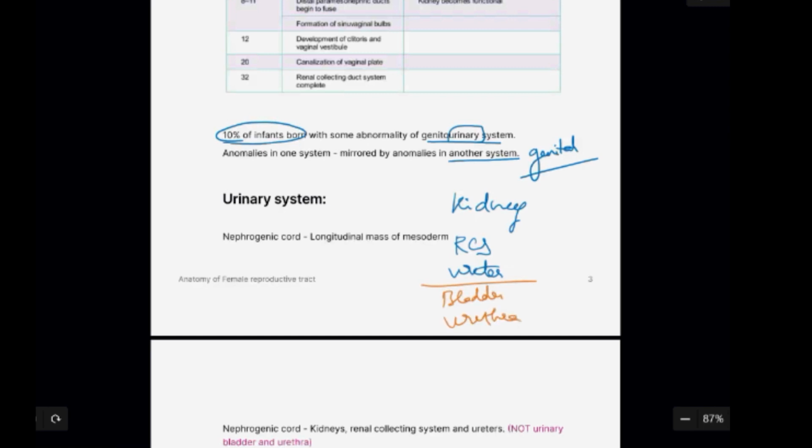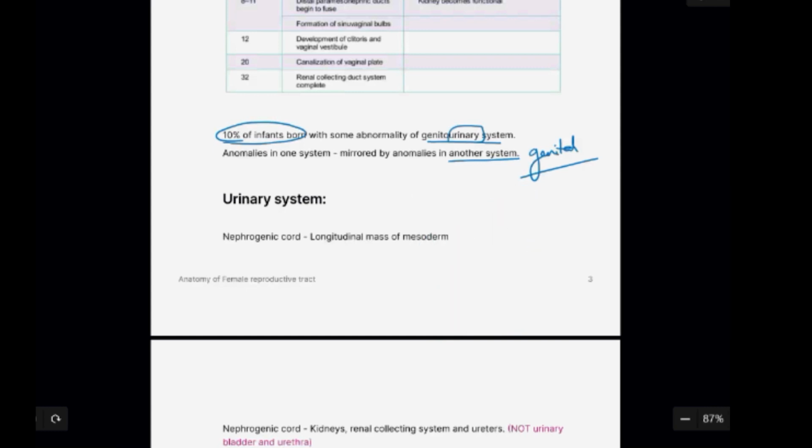The first three parts are going to be different from the development of the bladder and the urethra. Once we have understood this concept, we can go into a little bit more depth.